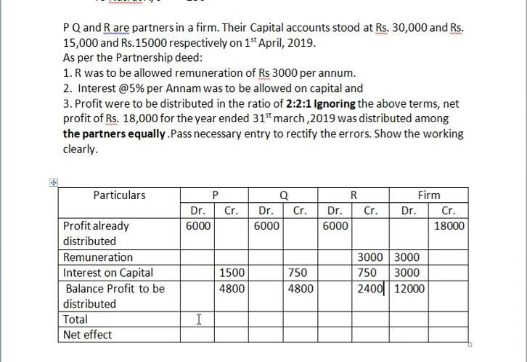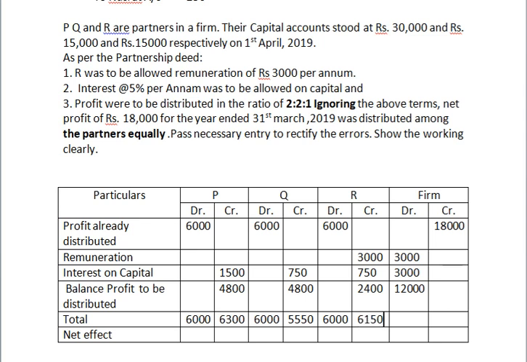Then total. How much will they get here? There's 6,000. The total column of the 6,000. Here it is 6,300 and here it is 6,000 and here it is 5,550. Here it is 6,000 and here it is 6,000, 6,150.